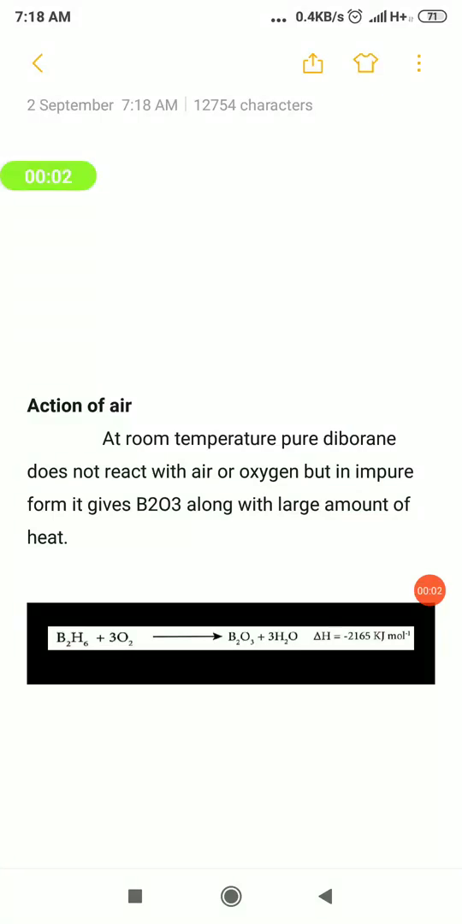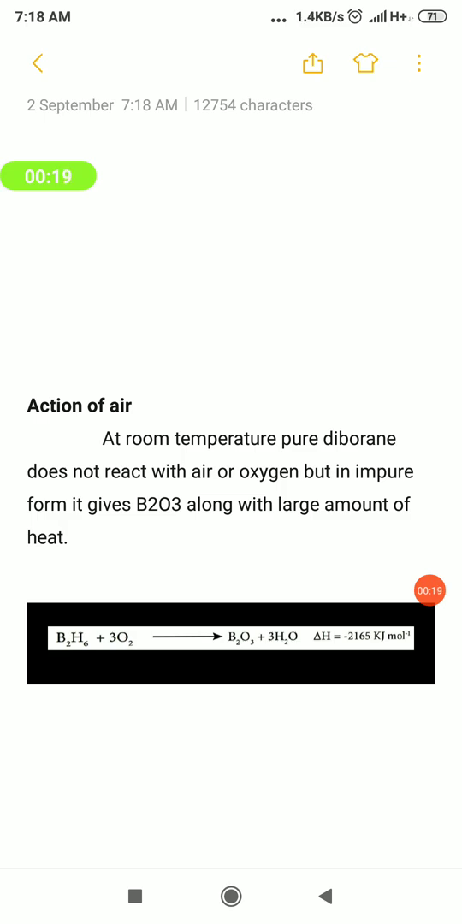Hello students, in the chemical properties of diborane, half we have seen in the last video and the remaining we are going to see now. First, the action of air. Air means oxygen, and the product we must study. The product is boron trioxide, B2O3.